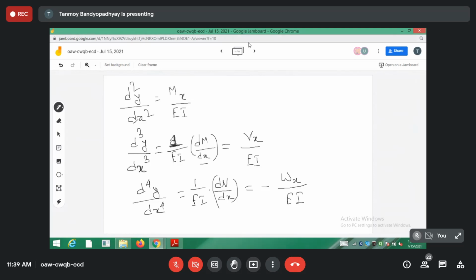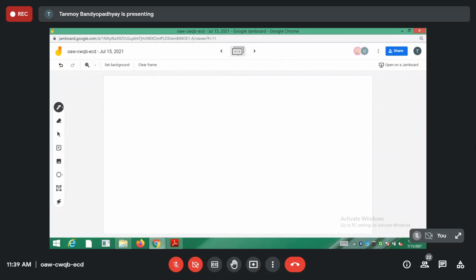So with this we will be doing the triangular loading as well as the UDL. The UDL you try at your home, the same problem that I was having. I was having the same problem, sorry, this one I changed to a cantilever. So same problem, you solve it at your home. I'm just writing out the expressions for you.